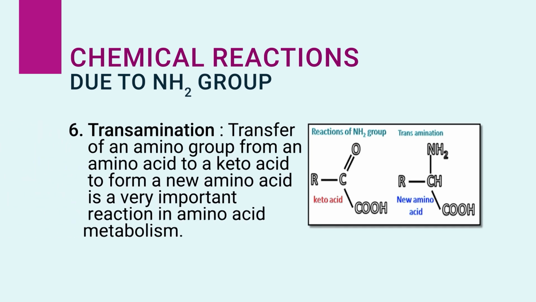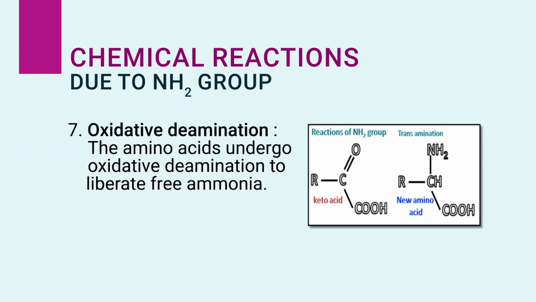Then transamination is another chemical property, that is the transfer of an amino group from an amino acid to a keto acid to form a new amino acid. That is a very important reaction in amino acid metabolism. Then another one, oxidative deamination: amino acids undergo oxidative deamination to liberate free ammonia. This is one of the important chemical reactions.